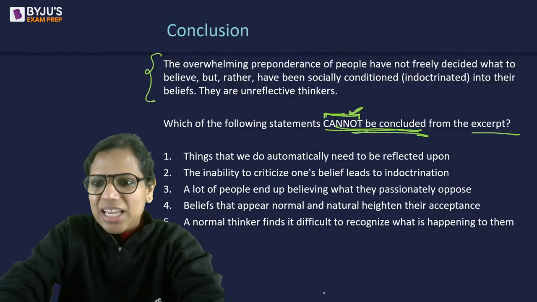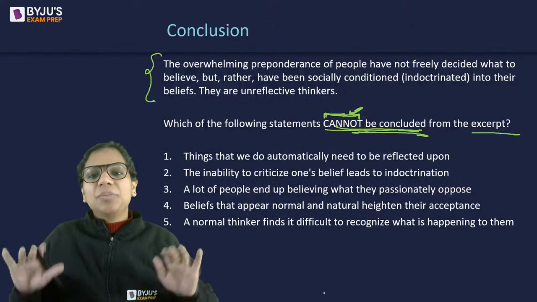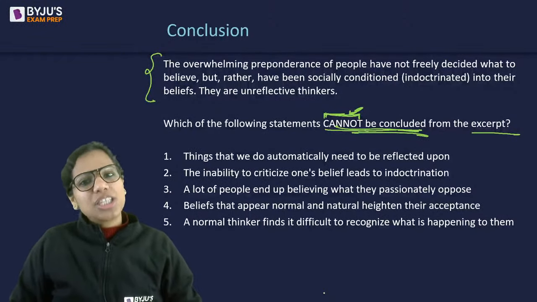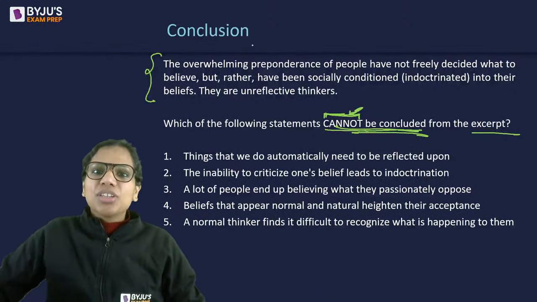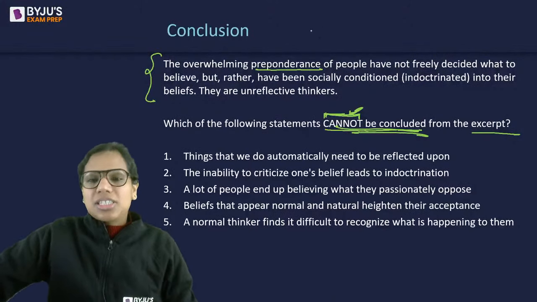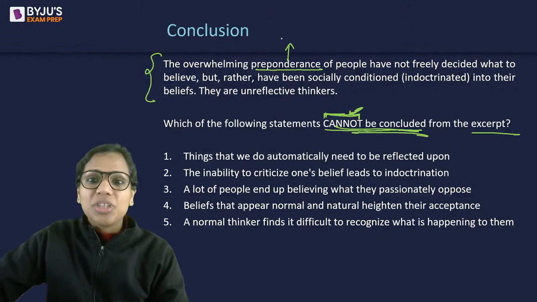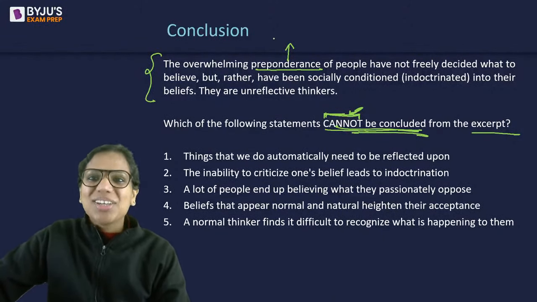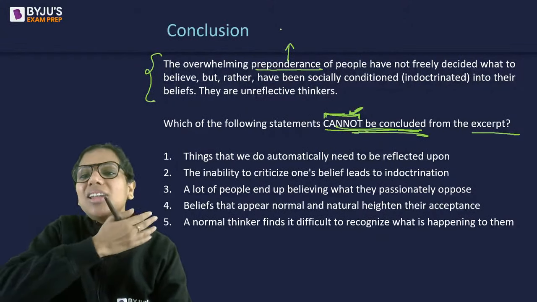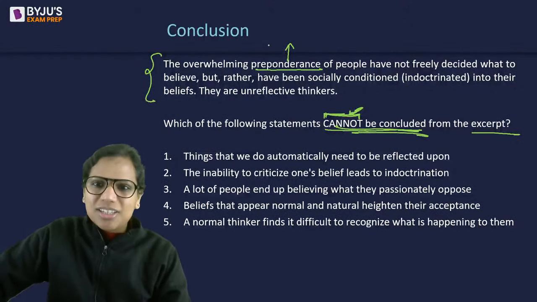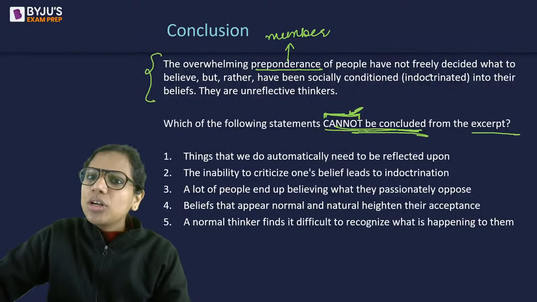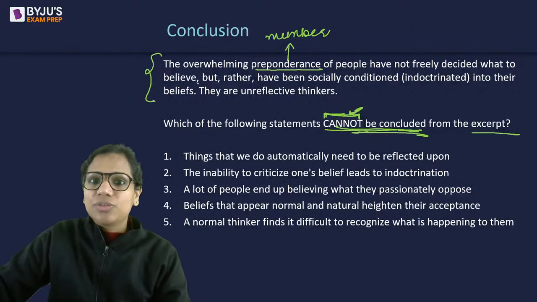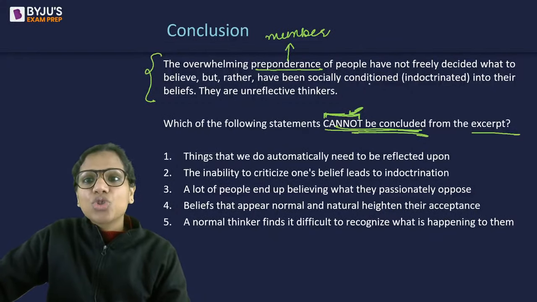Okay. So I'm glad that many of you said 3, because 3 is the answer, right? The overwhelming preponderance of something is abundance of something. So the overwhelming number of people, that's what I want to say here, abundance of people, have not freely decided what to believe, but rather have been socially conditioned.